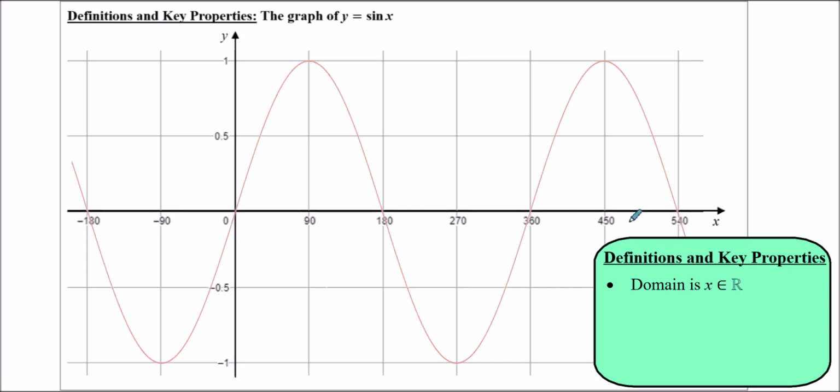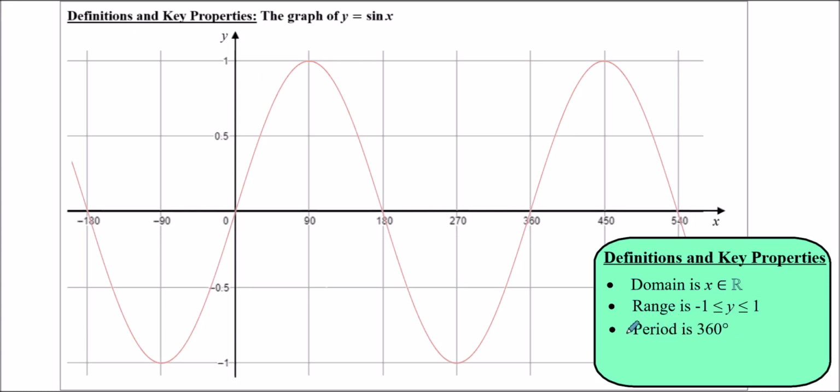The range, just to recap on what the range means, the range is the values that y can take. So if you look here, y goes from -1 to 1 inclusive, because at some points it is -1 and at some points it is exactly 1. So we can say that the range is where y is from -1 to 1. As well, the period is 360 degrees.